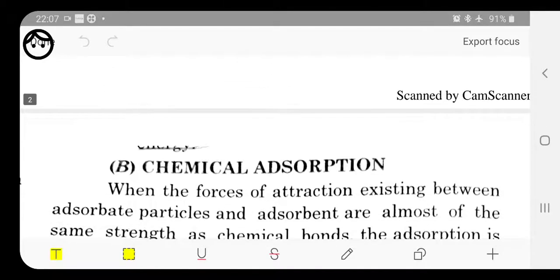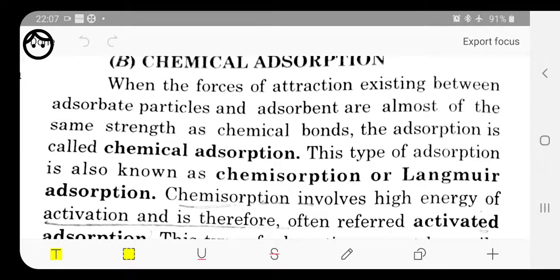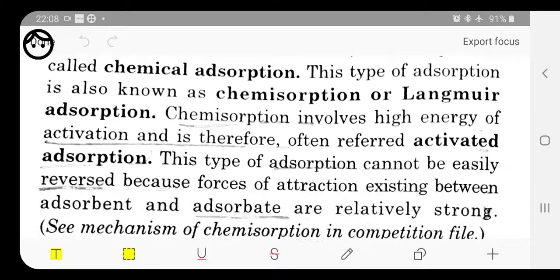Now we will have chemical adsorption. Chemical adsorption is a type of adsorption in which the bond formed between the molecule of the adsorbate and the molecule of the adsorbent is a very strong force of attraction. The bond strength is very high. That's why it is called chemical adsorption. This type of adsorption is also called chemisorption.